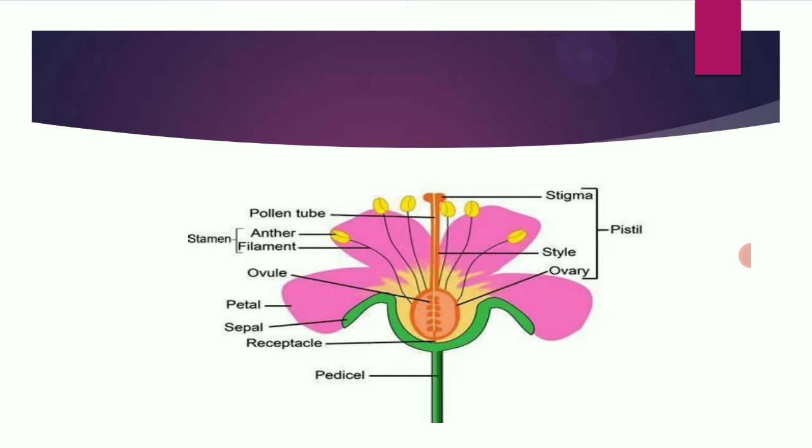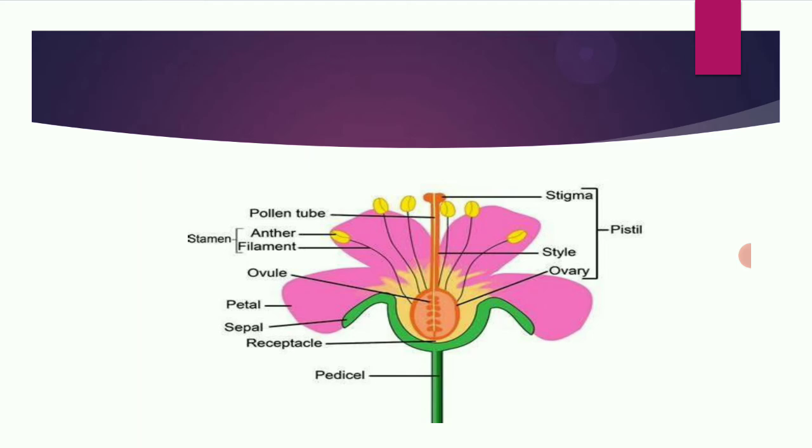The tip of the style is sticky. This is called the stigma. If you touch the stigma, it is sticky. Why is it sticky? Because it attracts the pollen from the anther. The pollen has to reach the stigma, so it helps to attach the pollen grains during pollination. So these are the male and female parts of the flower.